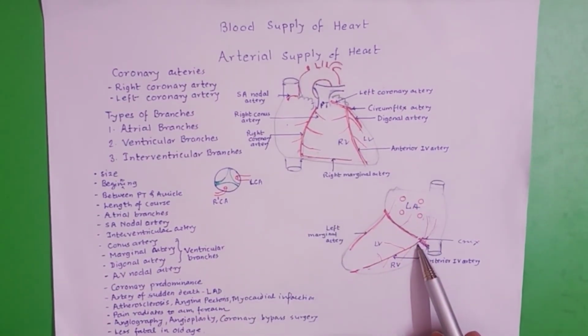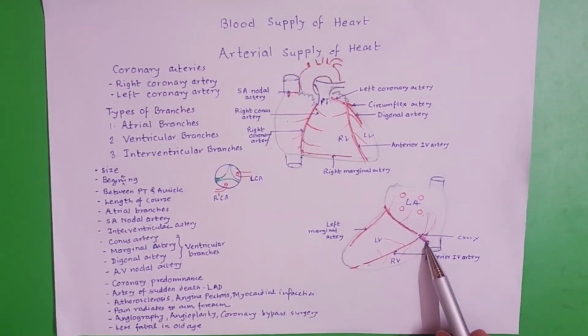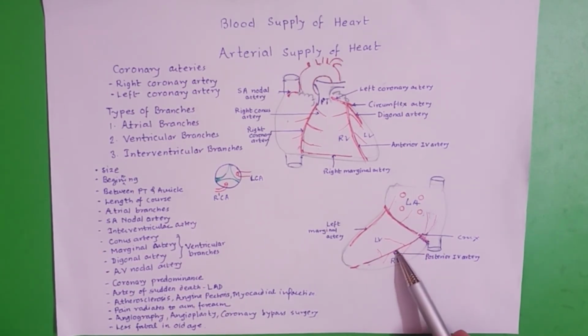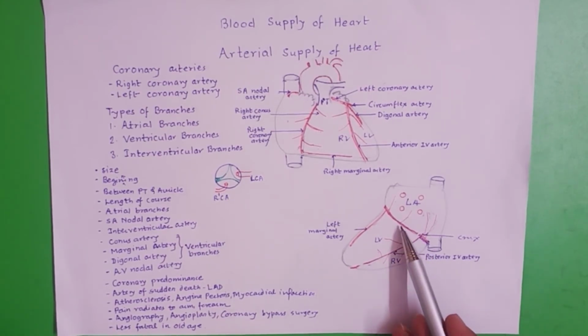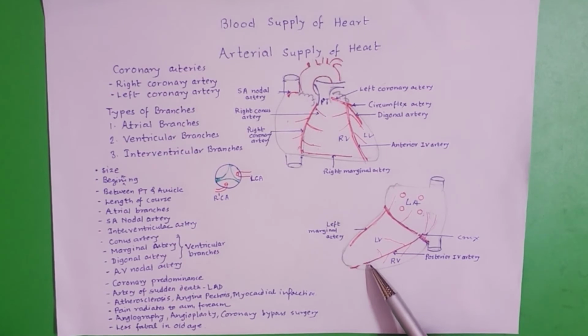If the posterior interventricular artery arises from the right coronary, as occurs in about 80 to 90% of cases, then that is called right coronary predominance. While in 10 to 20% of cases, the posterior interventricular artery comes from the circumflex artery, and that condition is called left coronary predominance.